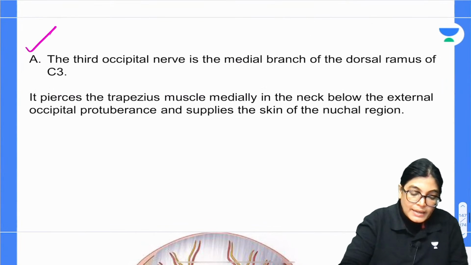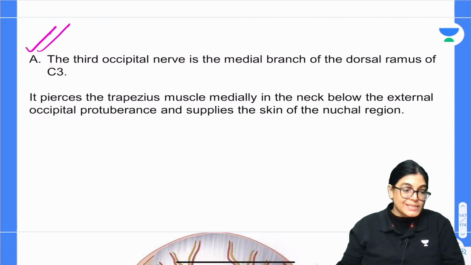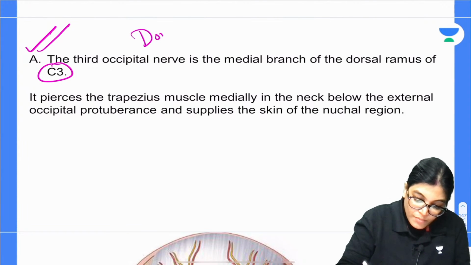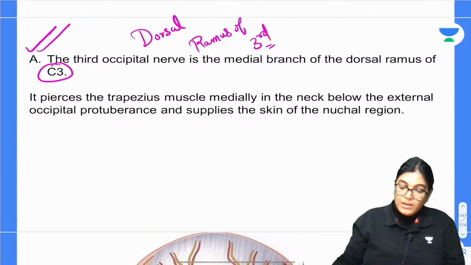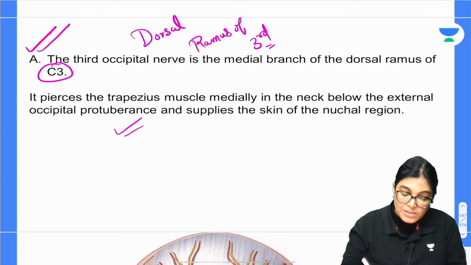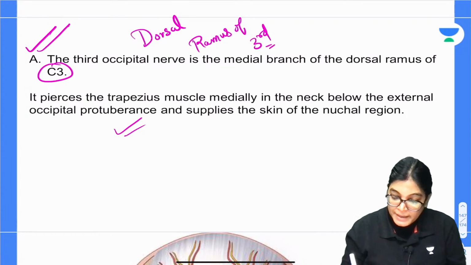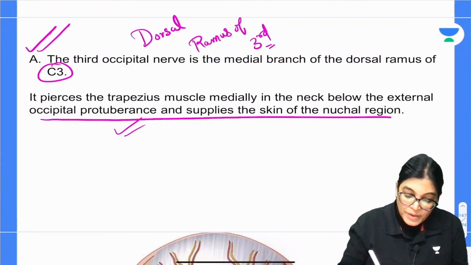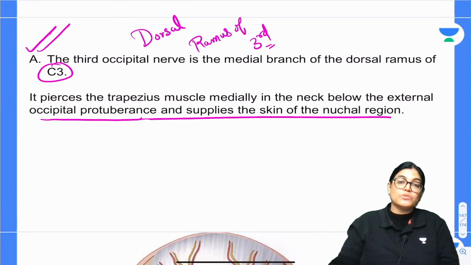So see here, the correct answer is third occipital. The reason is that the third occipital nerve is the nerve which is giving innervation here, and it is formed by the dorsal ramus of the third cervical nerve. So the origin is from the dorsal ramus, and this is giving innervation to the area which was exactly mentioned in the MCQ. It pierces the trapezius muscle medially in the neck, and the area of innervation of this nerve extends from the external occipital protuberance and gives innervation to the skin on the nuchal area.